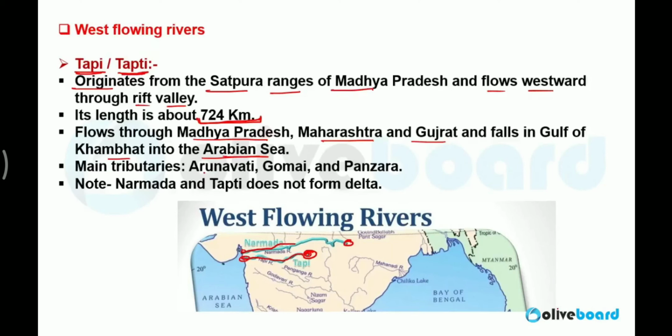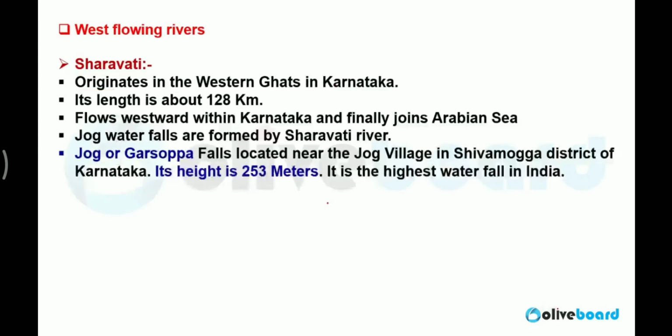The main tributaries are Arunvati, Gomi, Panjara. These are the tributaries of Tapti. Remember one point, it already came in the examination multiple times: which rivers do not form a delta? Narmada and Tapti do not form a delta.